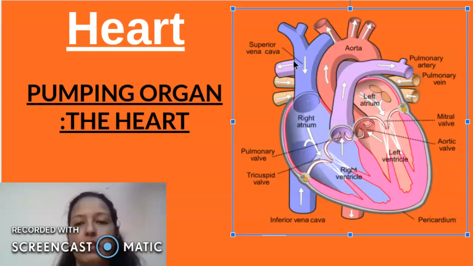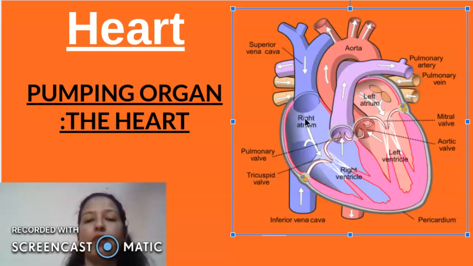When the blood enters, the right atrium relaxes, and when it contracts, the blood goes with the opening of the tricuspid valve here to the right ventricle. Now what happens? The right ventricle pumps out the deoxygenated blood through the pulmonary artery to the lungs. For what? For oxygenation. Very important.